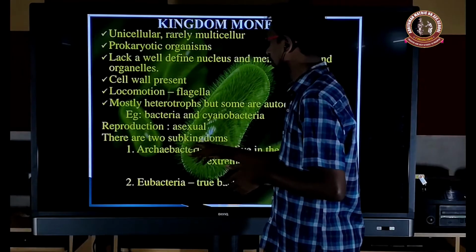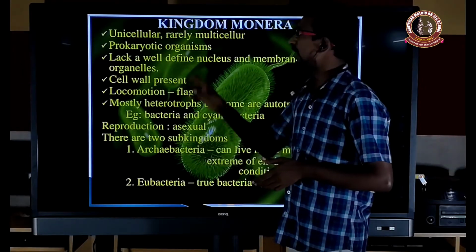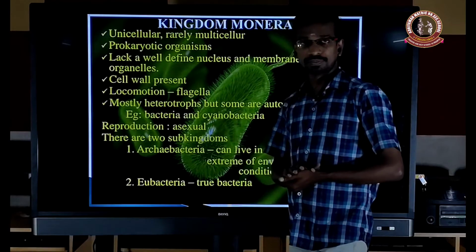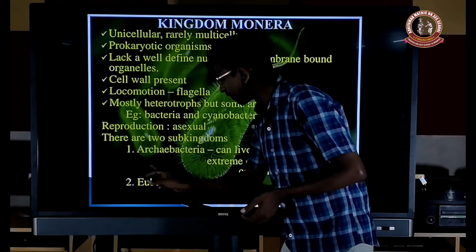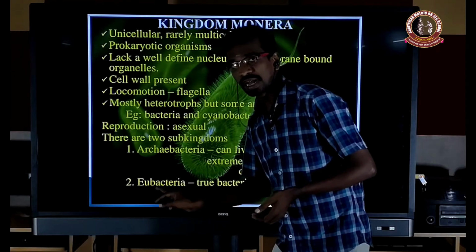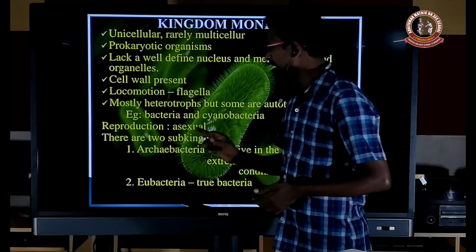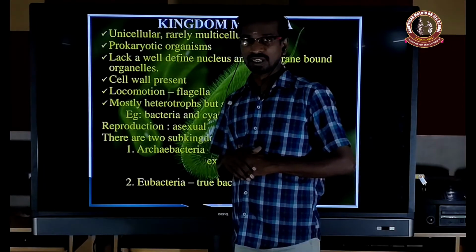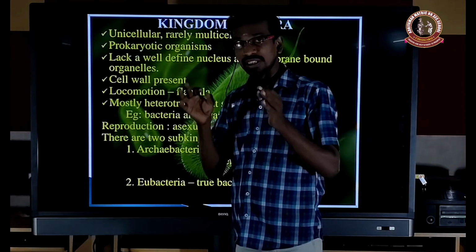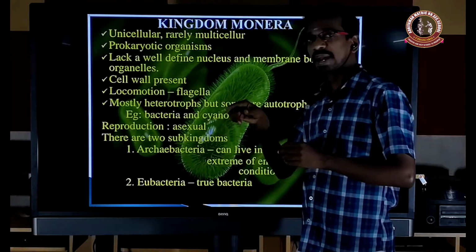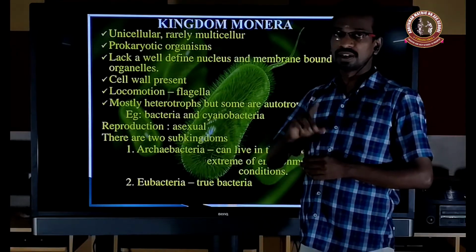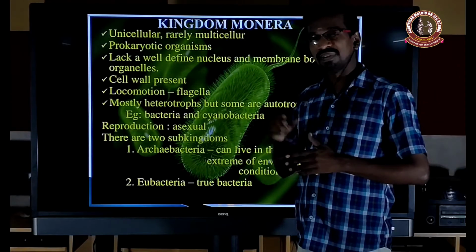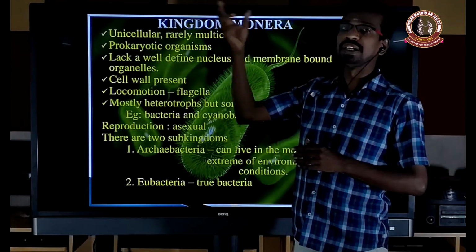There are two sub-kingdoms under the kingdom Monera: Archaebacteria and Eubacteria. Archaebacteria is the ancestor of the bacteria, because it is present mostly in extreme conditions where life is not possible, such as very high temperature, very low temperature and high pH.